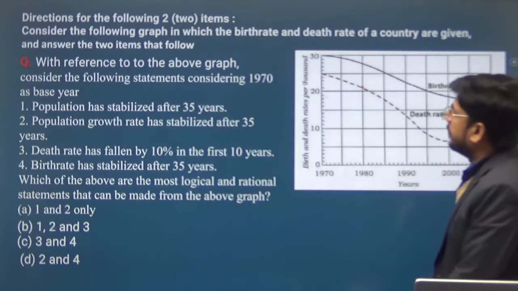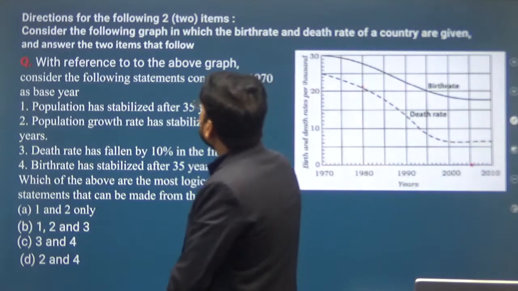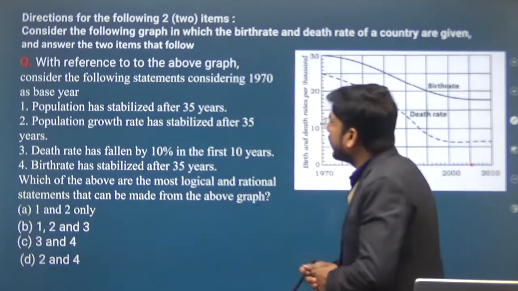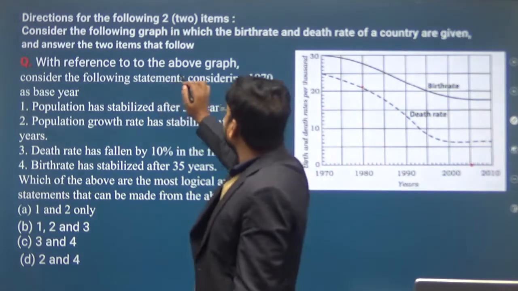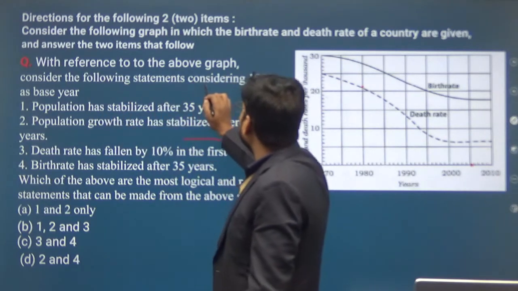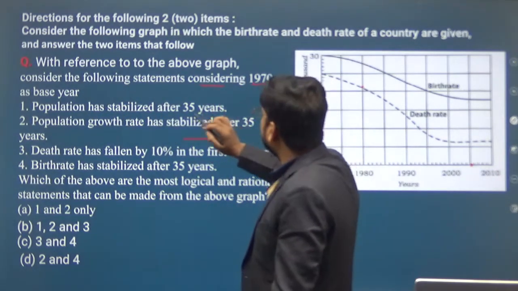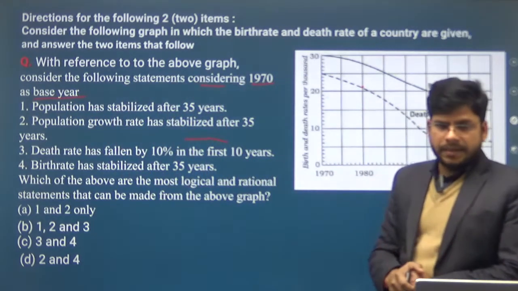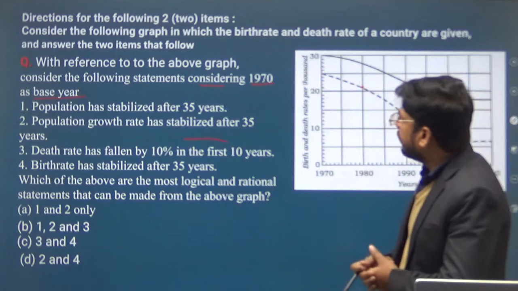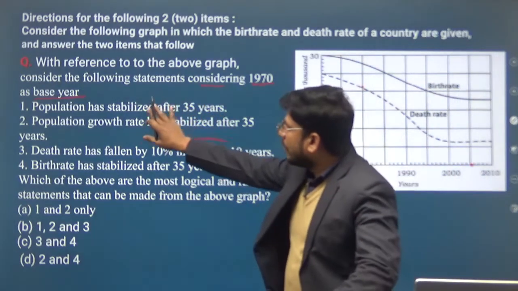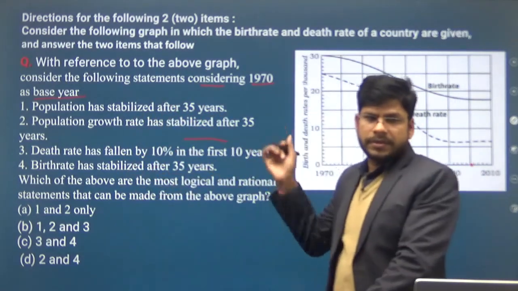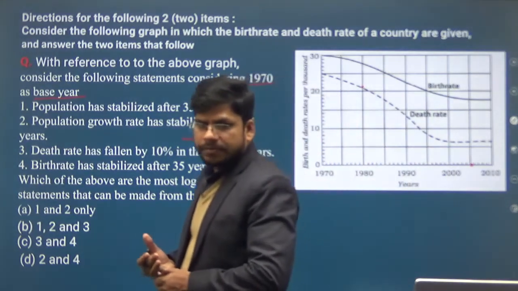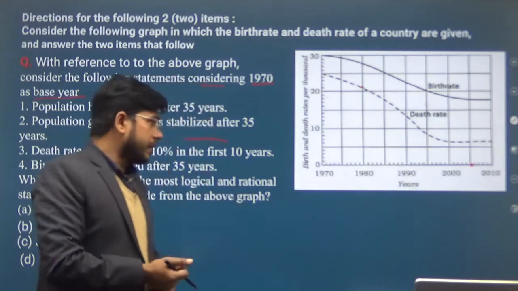So the next question. Direction for the following two items. Again the same question and same graph. With reference to the above graph, consider the following statements considering 1970 as a base year. What we basically have to do is verify these statements based on the given graph, and whichever statement complies with the graph will be the correct statement.